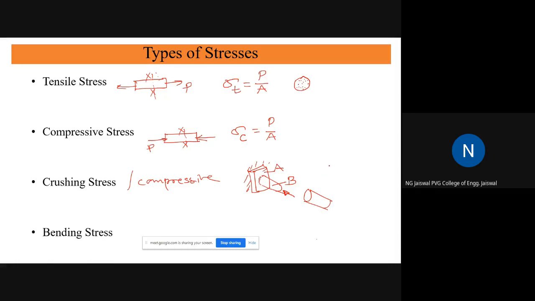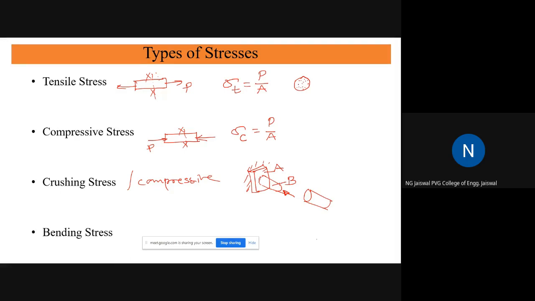Now, which surface will rupture first? It depends on the strength of the individual material. If the strength of A is less, A material will rupture. If the strength of B is less, B material will rupture. Are you getting this? This is called a crushing stress.